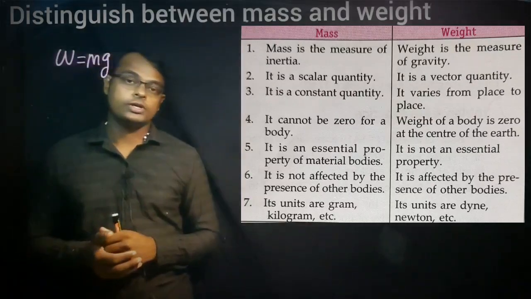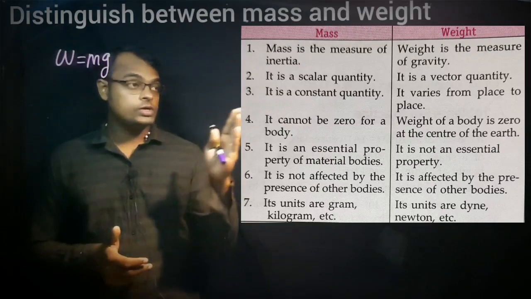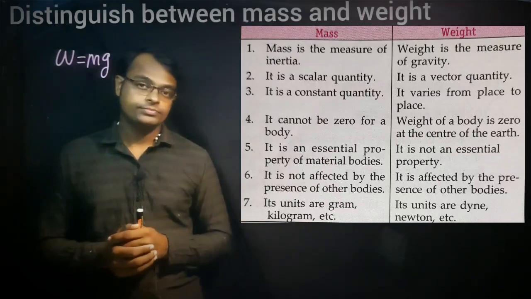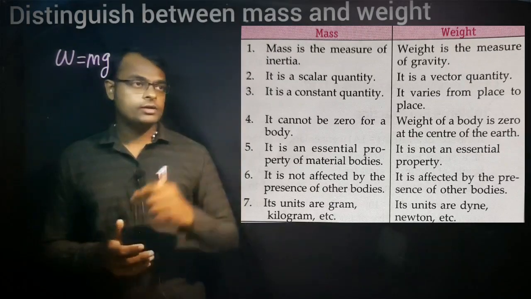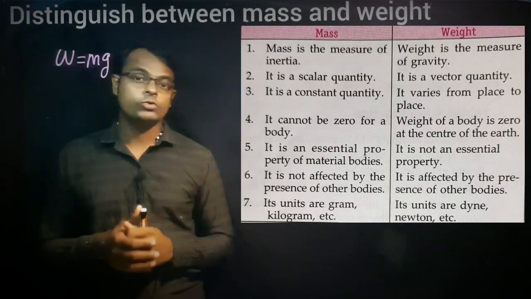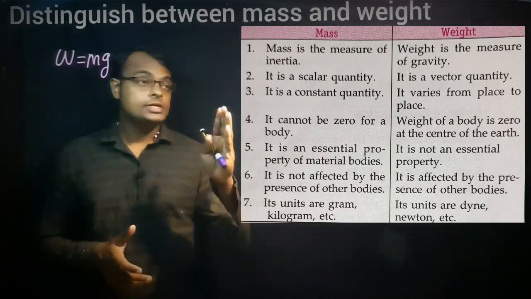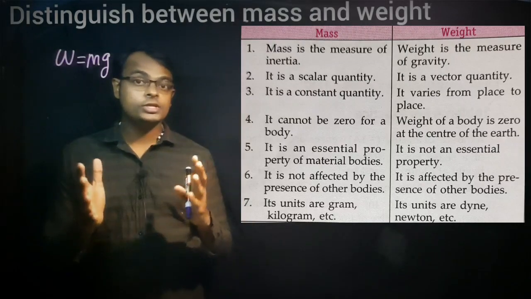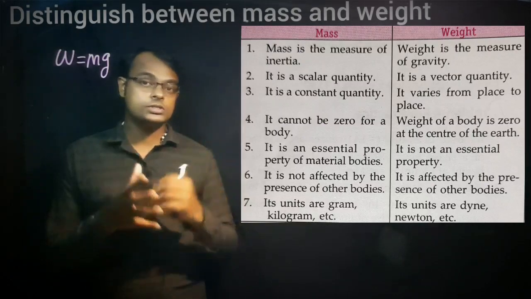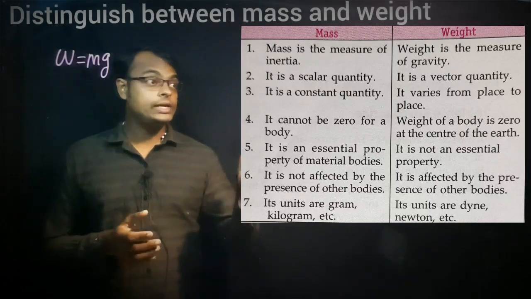What is the first point talking about? Mass is the measure of inertia, whereas weight is the measure of gravity. Look at the second point. Mass is a scalar quantity; there is no direction for mass. But weight has direction, so it is a vector quantity. Mass is a constant quantity. It will never change, but weight varies. It is not a constant value. Mass cannot be zero, but weight can be zero.